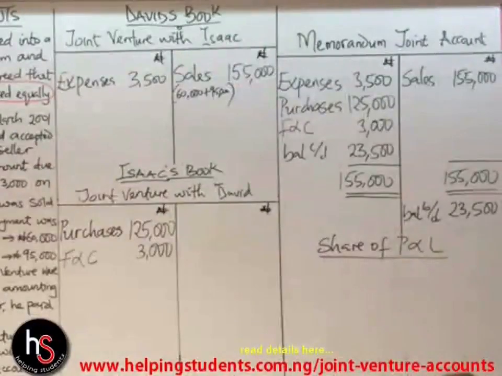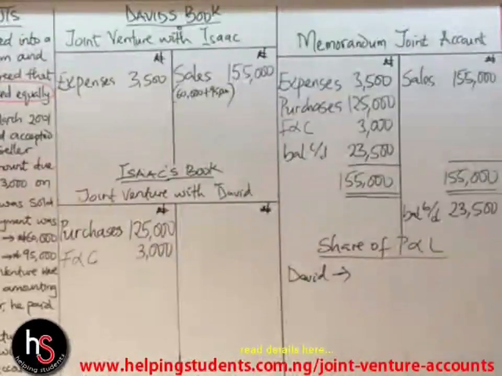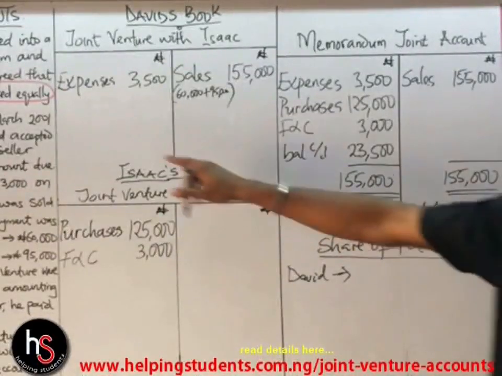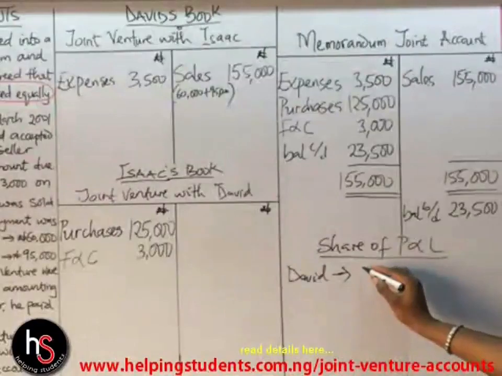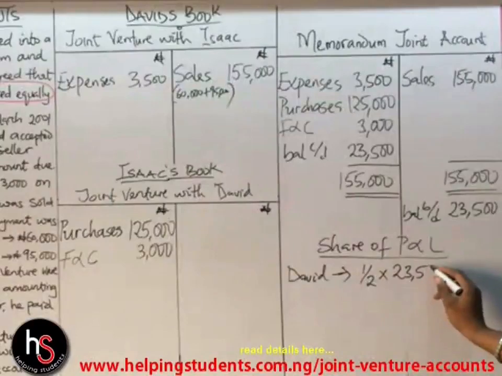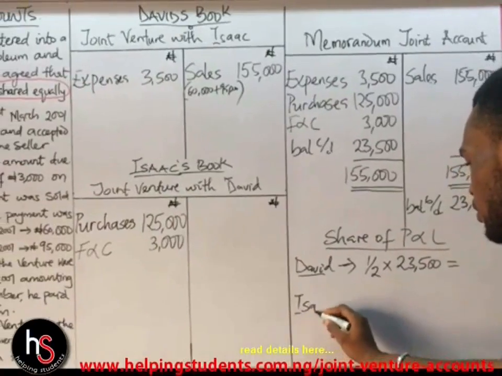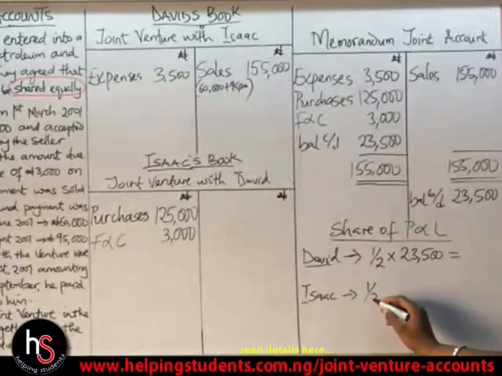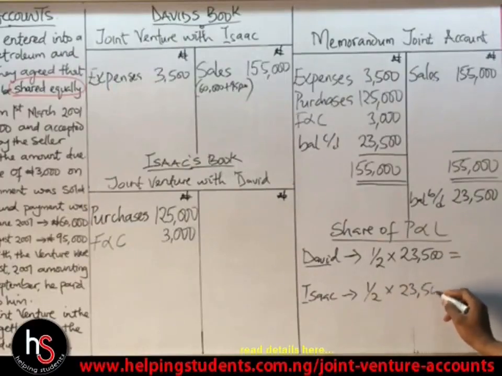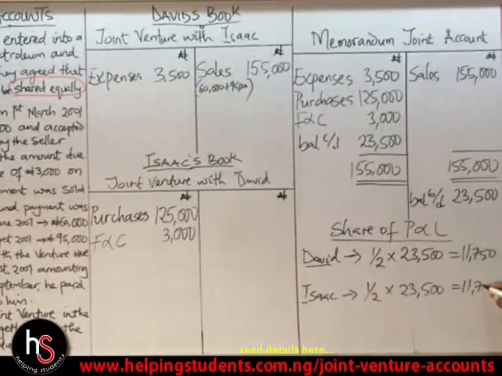So we want to determine, and how do we do that? We'll now write David. This is for David. And how much is this? 23,500. Remember they said it to be shared equally. So we said 1/2 times 23,500 is going to give us the value for David. Now for Isaac, we'll say 1/2 times 23,500. Okay? So this value here gives us 11,750 and 11,750.